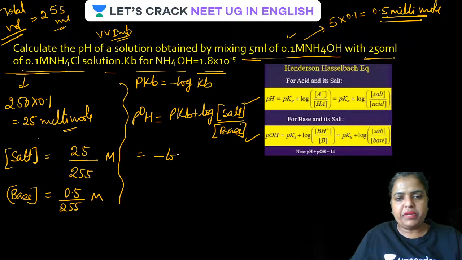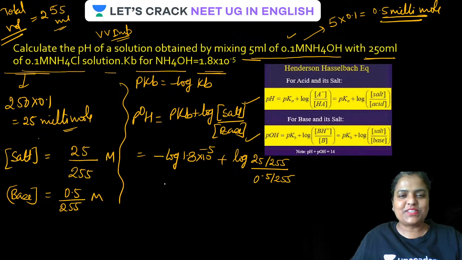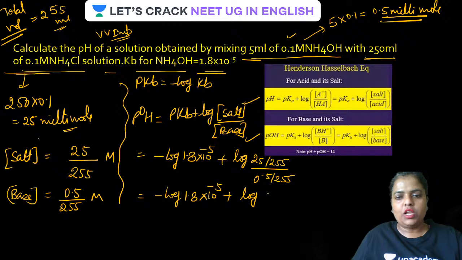Is that clear? So it will be negative log of 1.8 into 10 raised to the power minus 5 plus log salt by base. How much salt is there? Log 25 upon 255 upon 0.5 upon 255. 255 is going to get cancelled. We'll be getting negative log of 1.8 into 10 raised to the power minus 5 plus log how much? 250 by 5. Okay, guys. Now let us take the log.